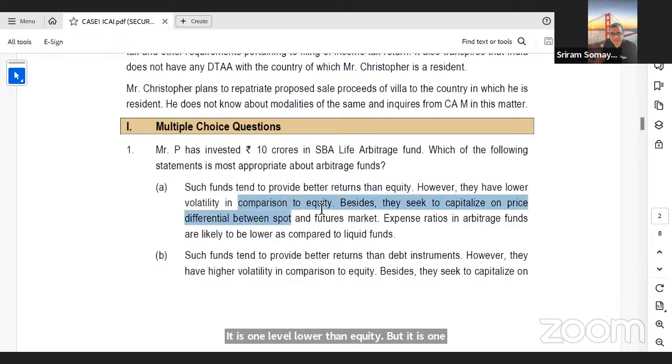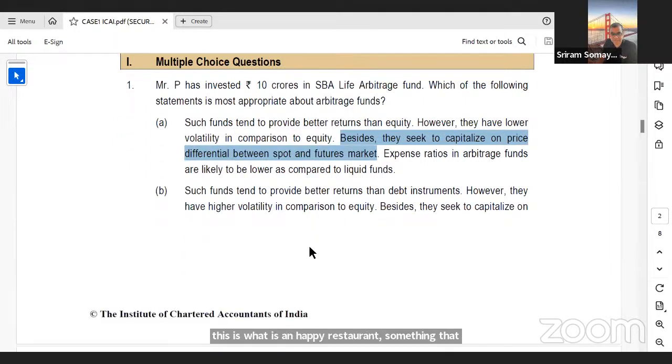However, they have lower volatility in comparison to equity. There itself, we should strike: how can something provide better return and have lower risk? That is impossible, right? If risk increases, return increases, or return increases, risk increases. So it is very clear that point number 1 is incorrect. But in point number 1, this other point is right: besides, they seek to capitalize on price differential between futures and spot market. Even if you don't remember what an arbitrage fund is, if you see this line, it should strike you that this is what an arbitrage fund is, something that focuses on price differential between spot and futures market.